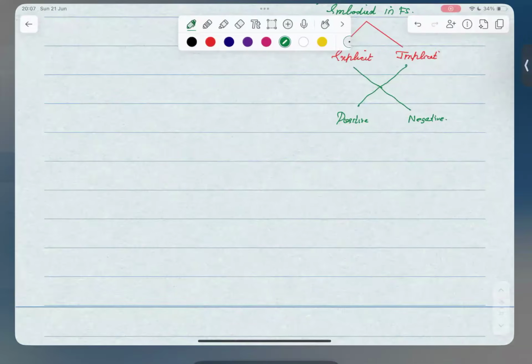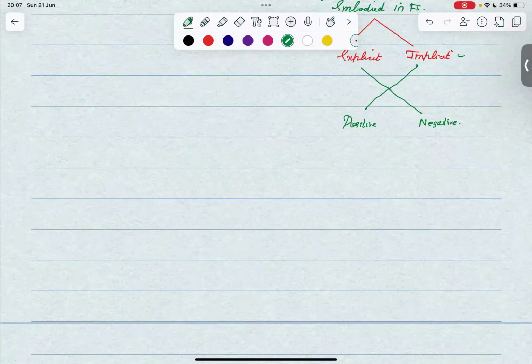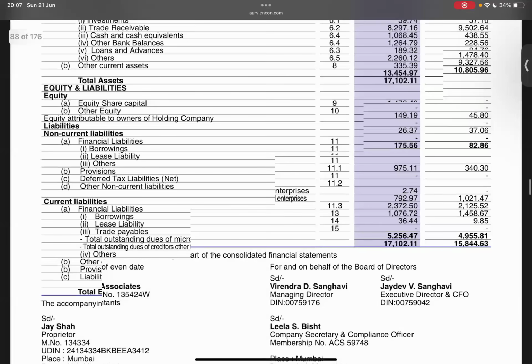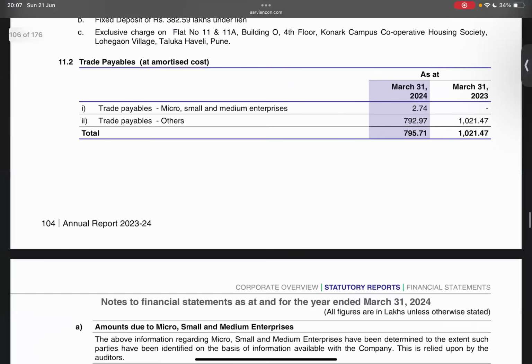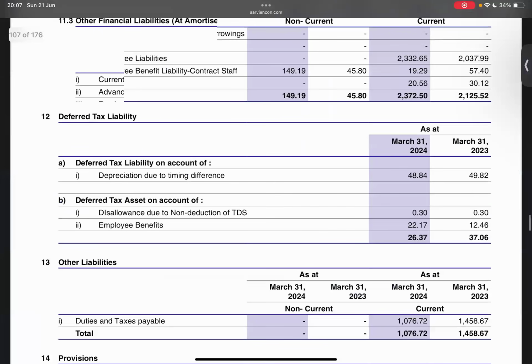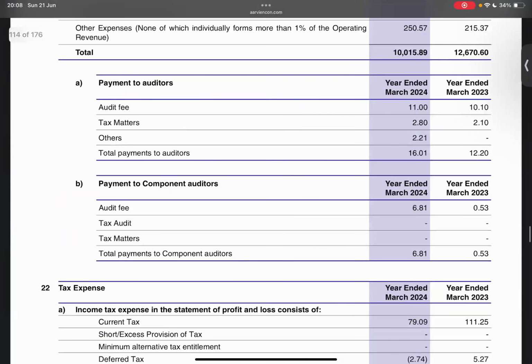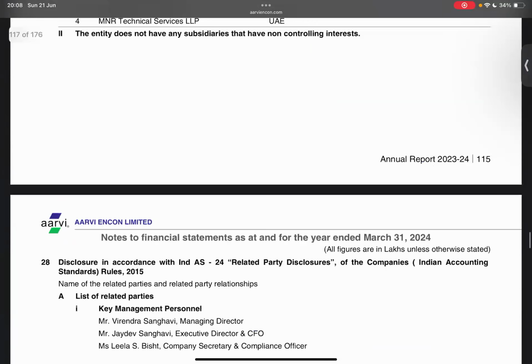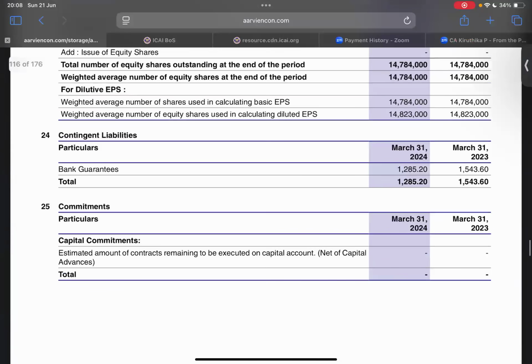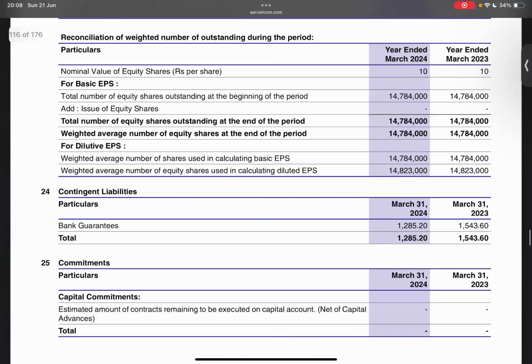Okay, now coming to explicit assertion, let's take an example of contingent liability. Yes, we have the contingent liabilities, bank guarantee is 1,285.20.